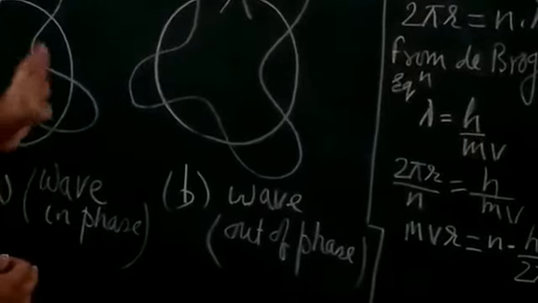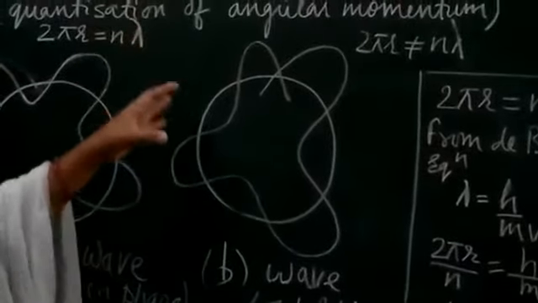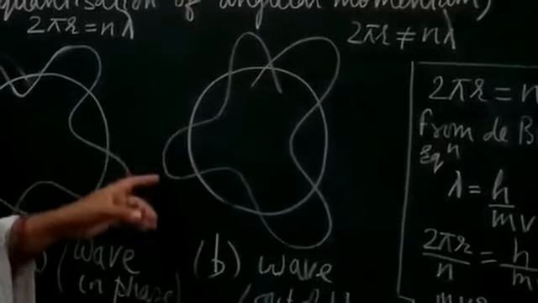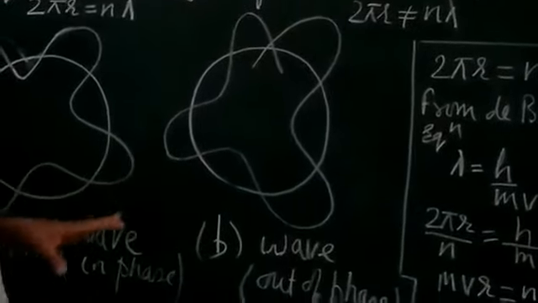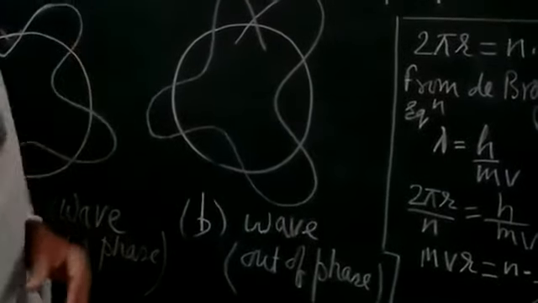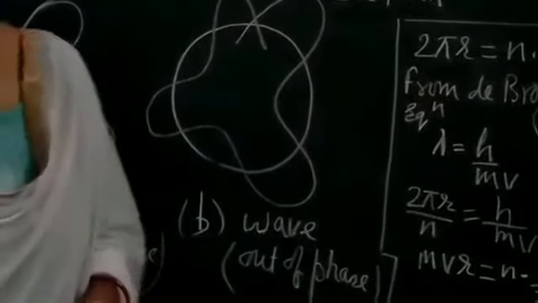So I think you know what quantization is: getting a definite or fixed value for the angular momentum when the electron is moving in a particular orbit. In this way we derive the Bohr postulate with the help of the de Broglie equation.